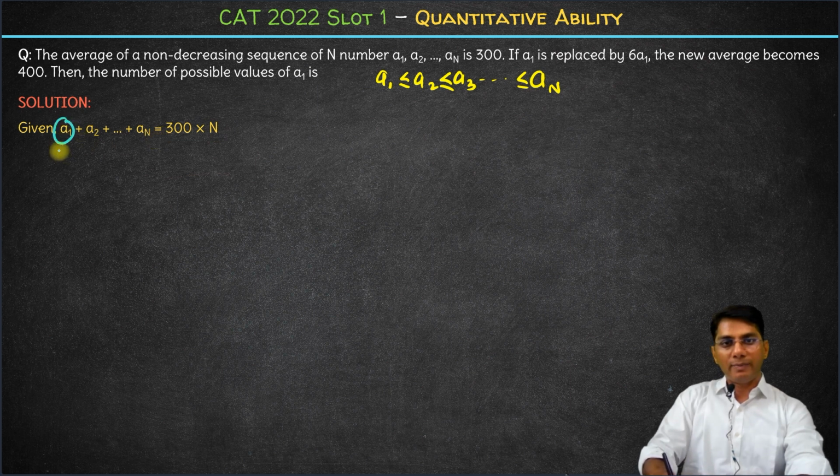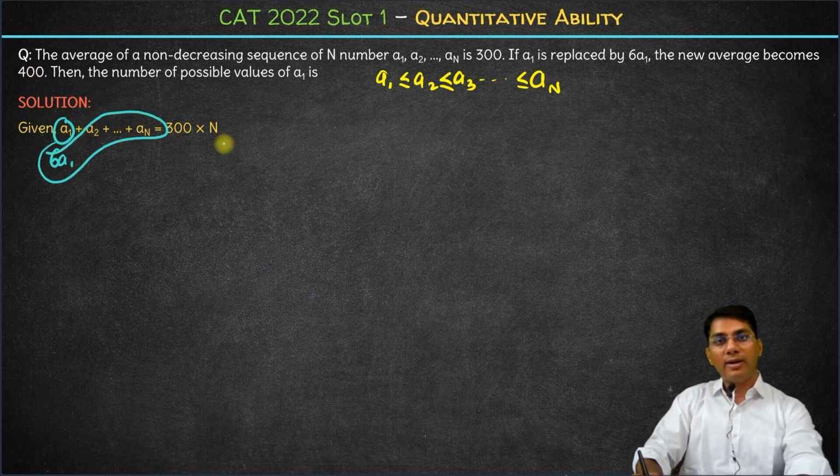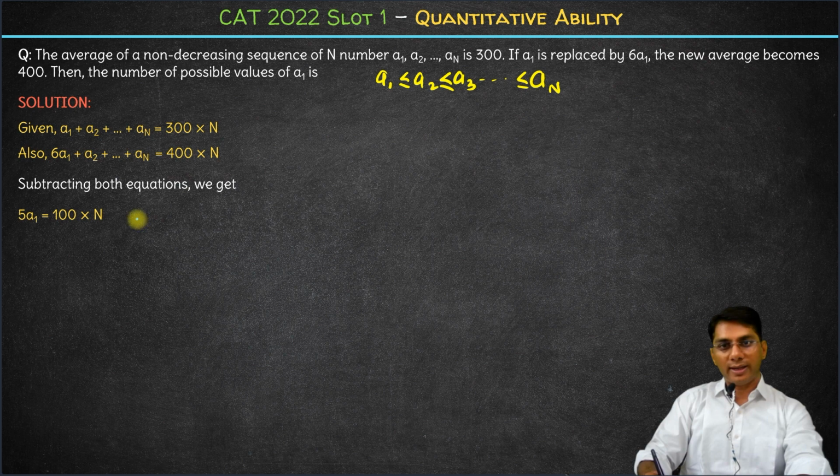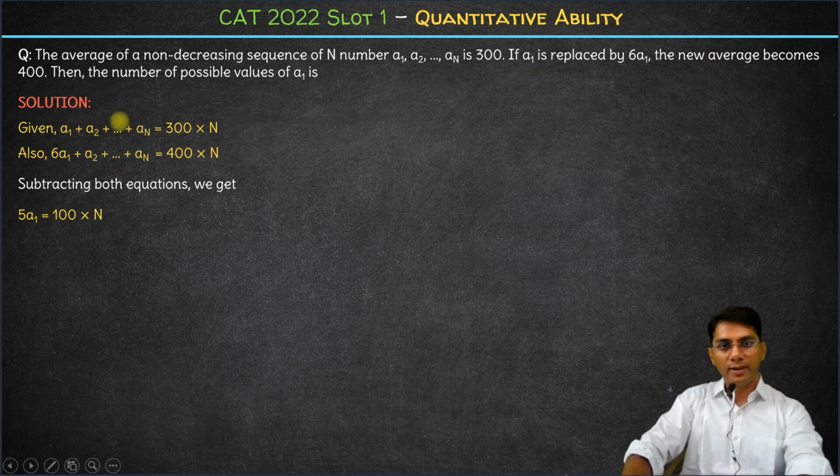Now if a1 is replaced by 6a1, the average becomes 400. That means the sum of all these numbers now will become 400 into the number of terms, right? So the sum of all the numbers after replacement will be 400 into n. Now subtracting these two equations, we'll have 400n minus 300n, which is 100n on the right side, and a2 till an will get cancelled out. We'll have 6a1 minus a1, 5a1. So 5a1 is 100 into n. Dividing by 5, we get a1 is 20 into n.